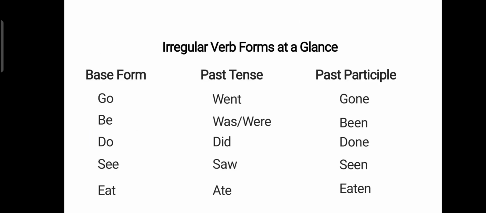These are examples of irregular verbs. For example, the base form is go. The past tense is went. The past participle of the word went is gone, and so on and so forth, like be, was, been; do, did, done; see, saw, seen; eat, ate, eaten.